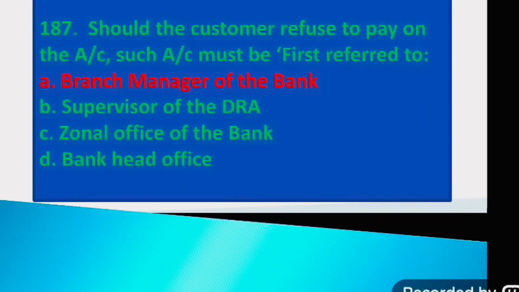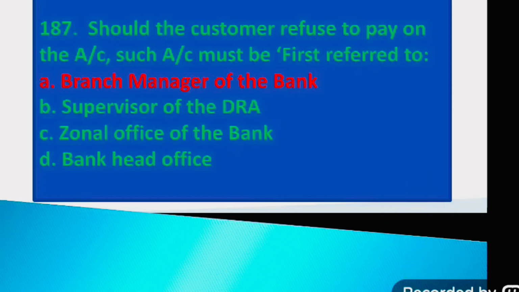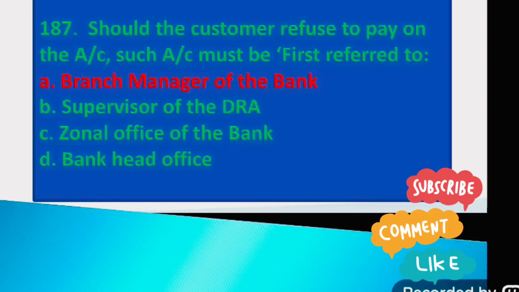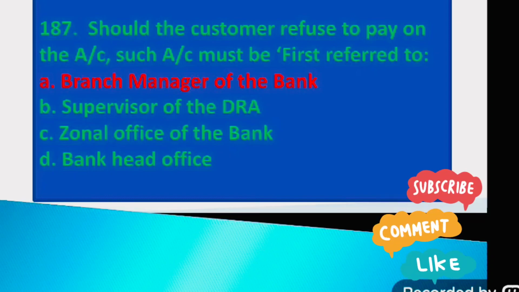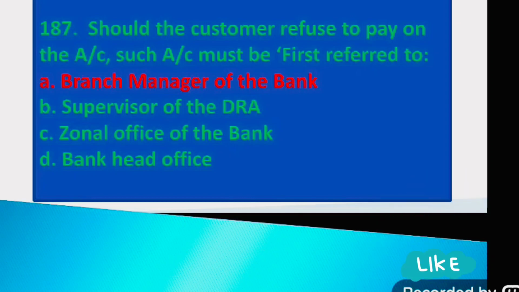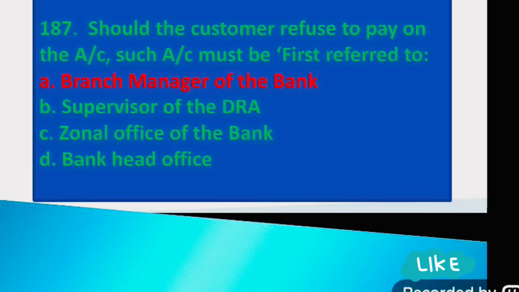Question number 187. Should the customer refuse to pay on the account, such account must be referred to: option A, branch manager of the bank; option B, supervisor of the DRA; option C, journal office of the bank; option D, bank head office. The right answer is option A, branch manager of the bank.